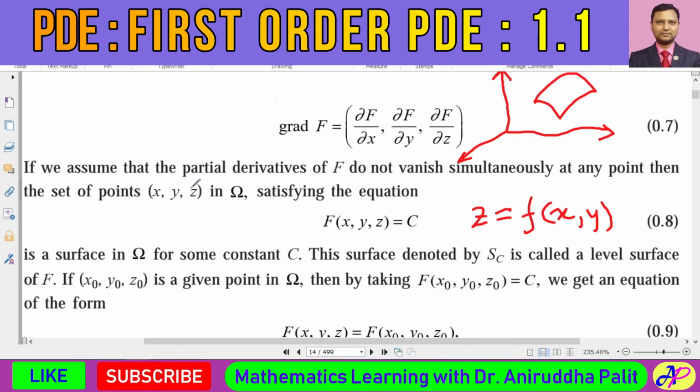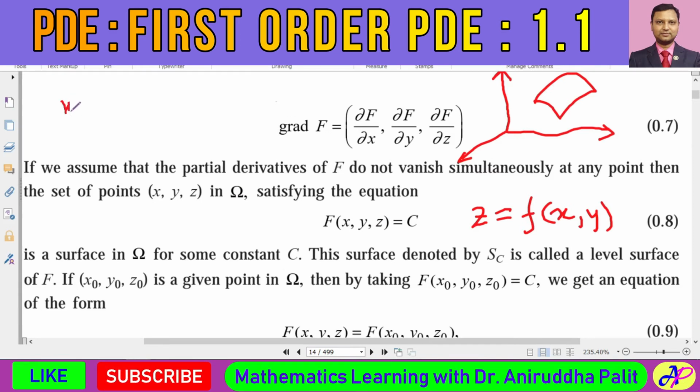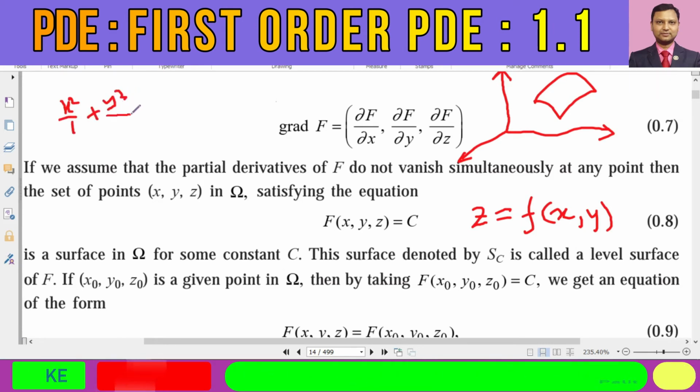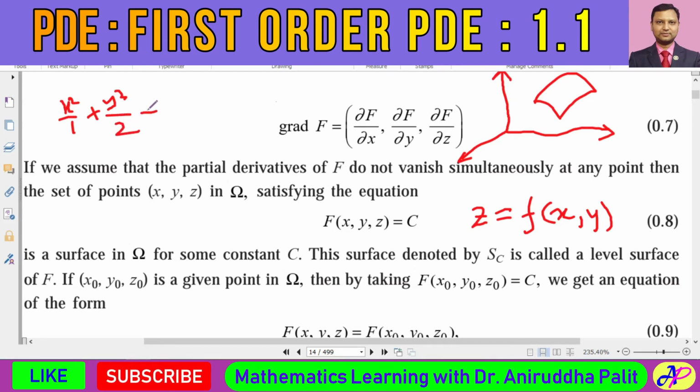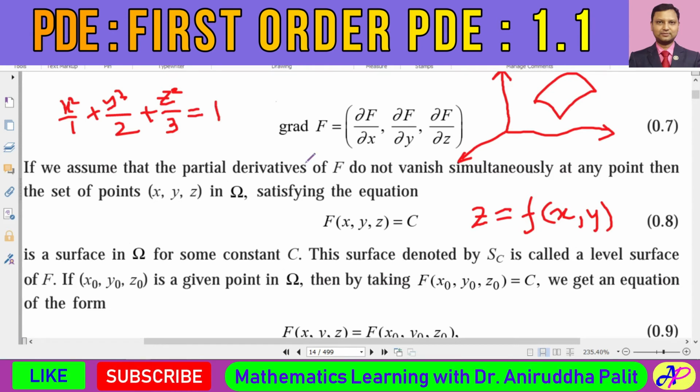Generally, if we have the equation of an ellipsoid like x square by 1 plus y square by 2 plus z square by 3 equal to 1, is it possible to represent this z in terms of x and y?